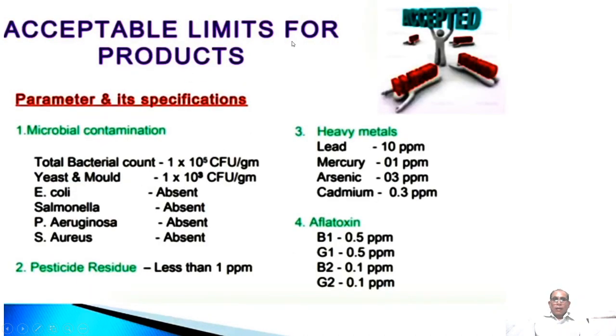Then acceptable limits for the products. Parameters, microbial contamination, overall just we are seeing, this is the last slide for that.